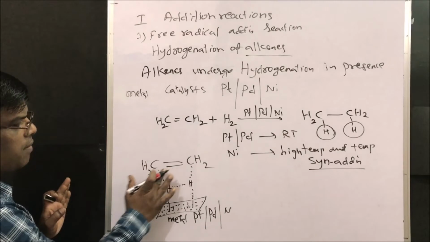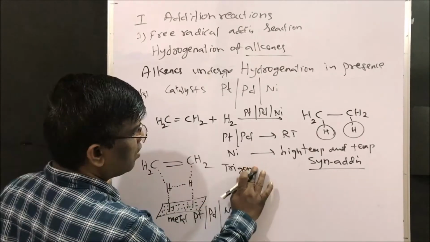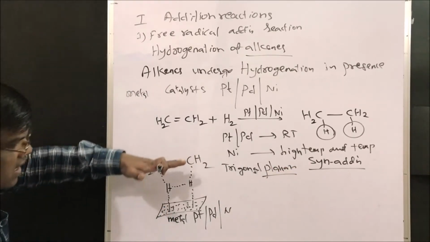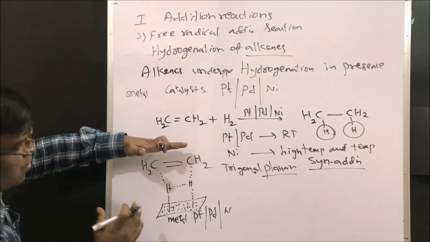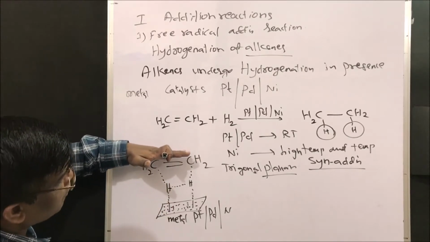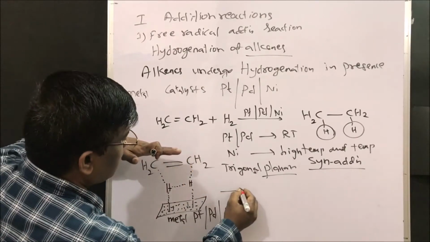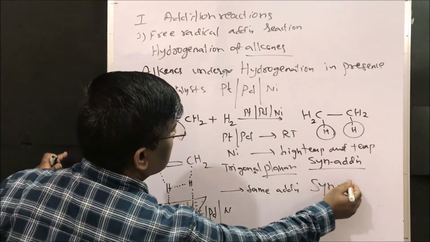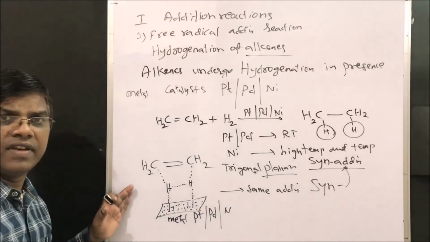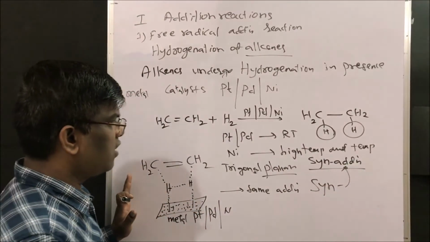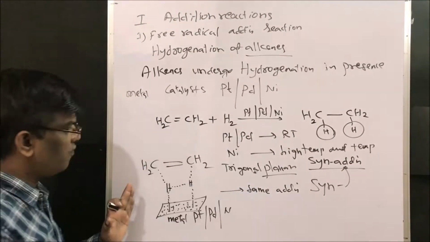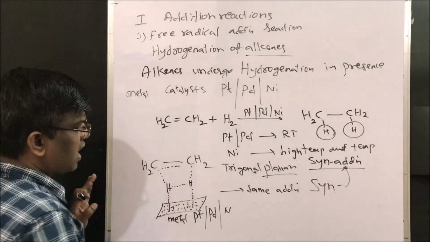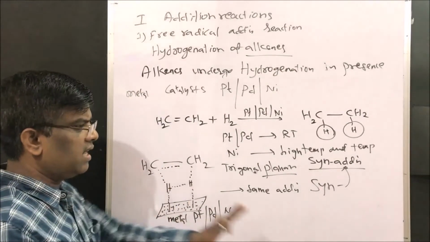same side. We know what is the planarity of alkene? Yes, trigonal planar. This is a planar compound, so it is a same-plane structure. So two hydrogens will be added from the same side. This same side addition is known as syn addition, right? It is very important, friends. So catalytic hydrogenation is a syn addition. Why syn addition? Because the incoming hydrogens will come from the same side.